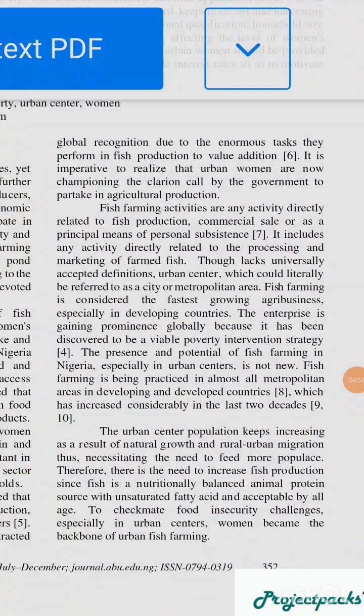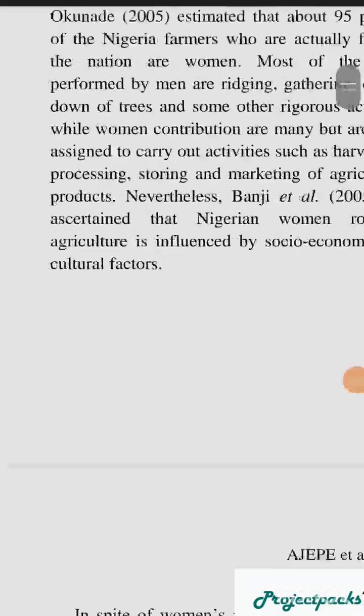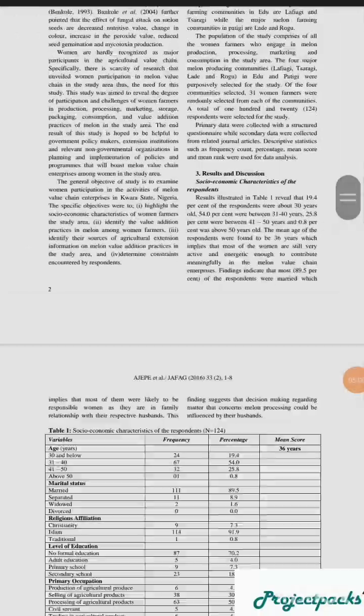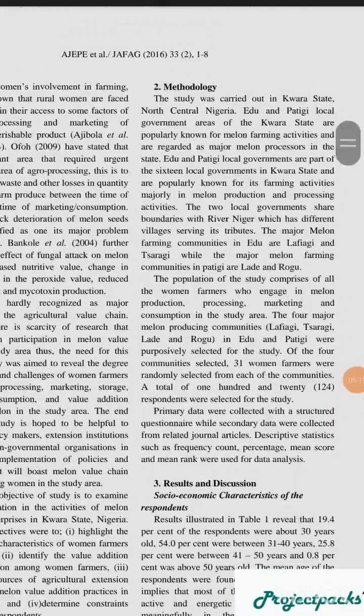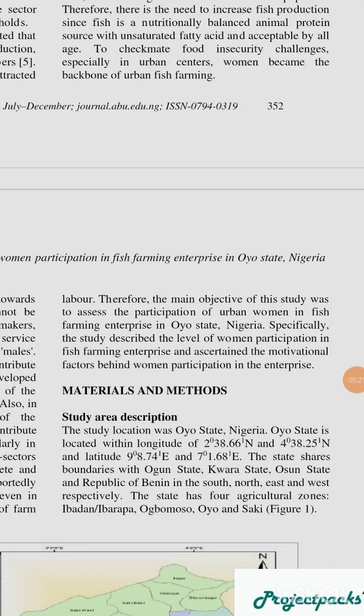I'm looking for a comprehensive project topic. Let's look at this one. So after you do your project, this chapter 3, you can look at this one there. You won't write your own like this. Because of the way they publish this one, they don't list it out. So now after that, you talk about the objective of the study.